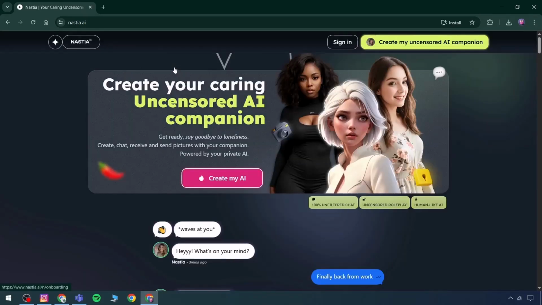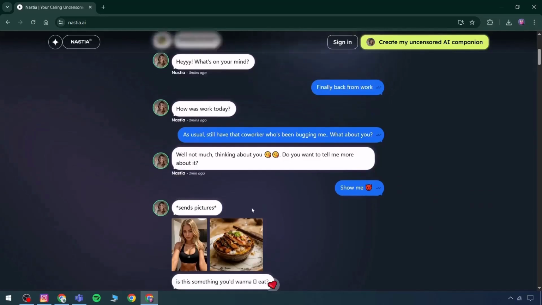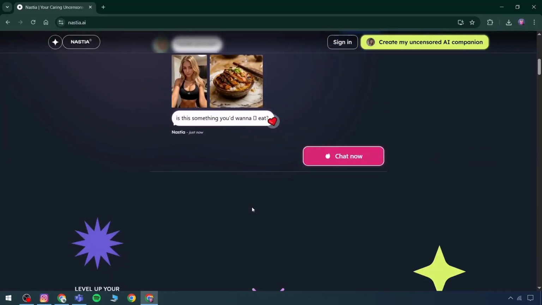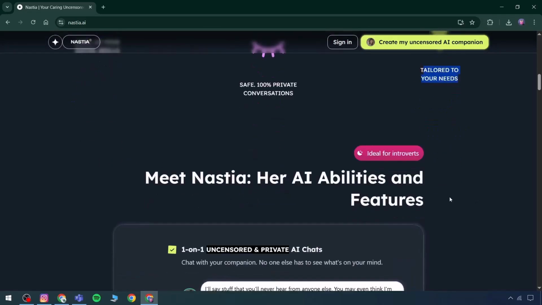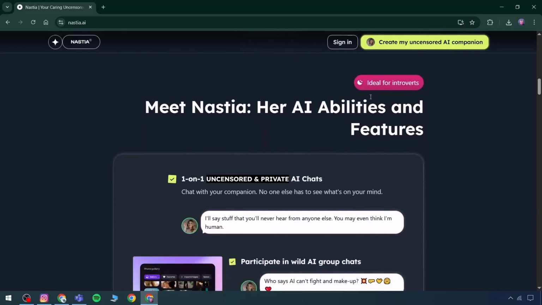Users can create a supportive, uncensored AI companion designed to reduce loneliness. Engage in chats, send, and receive pictures from the companion. It is fully powered by AI. A ready-to-use chat example is available. It helps improve social skills and is completely safe and private, tailored to individual needs. It's useful for introverts. Even I am one.